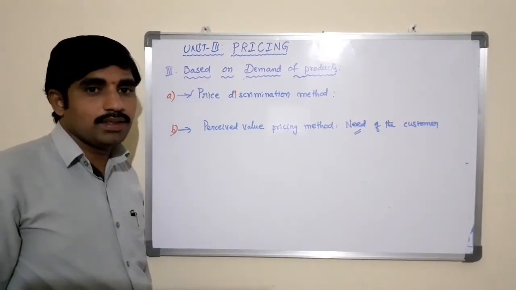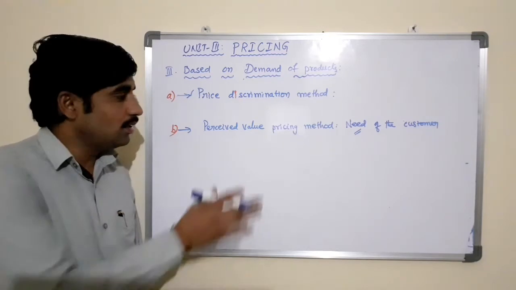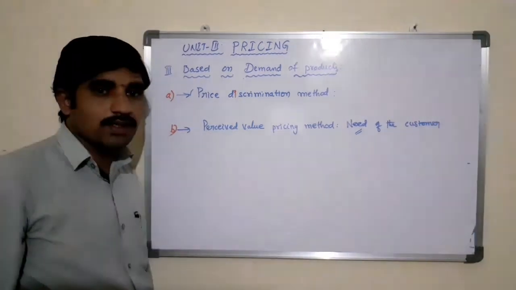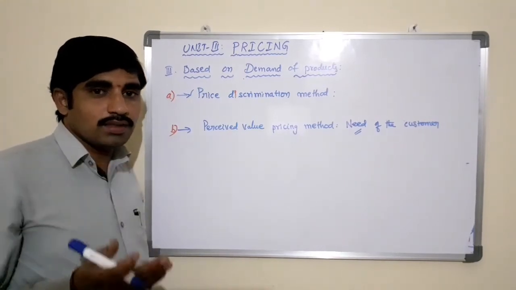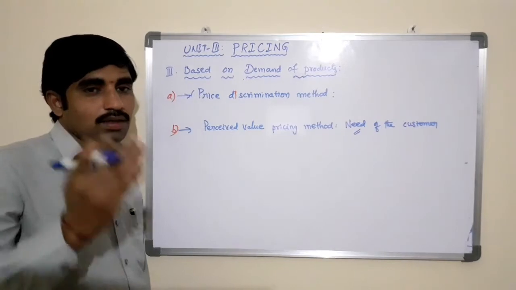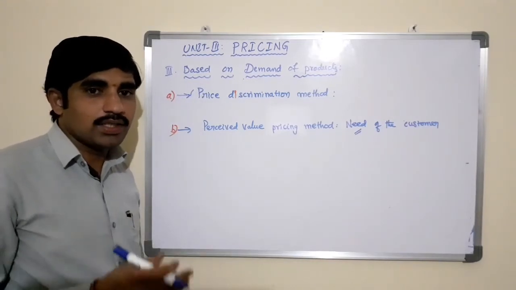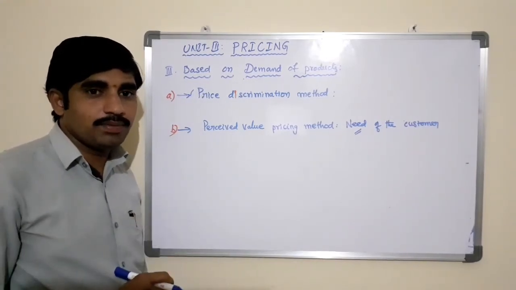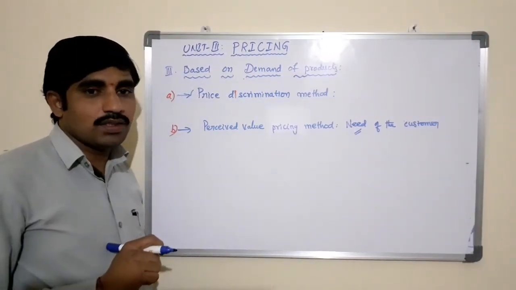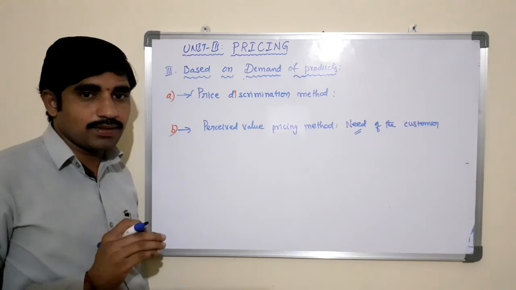Perception of the buyers is to be considered while fixing the price of the product according to the perceived value pricing method. More interest, more need, more requirement, higher may be the price, and vice versa. There is a positive relationship between the perceptions of the buyers towards the product and the price of the product.